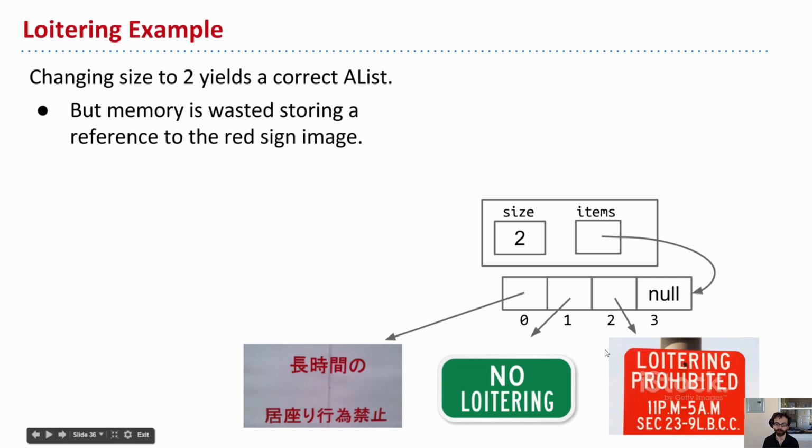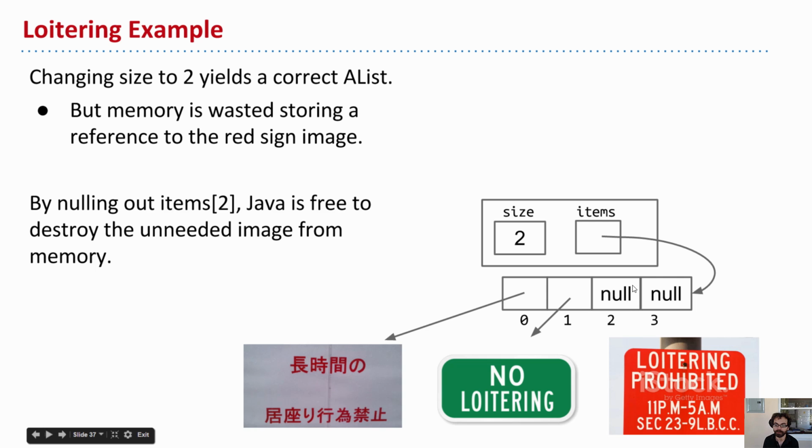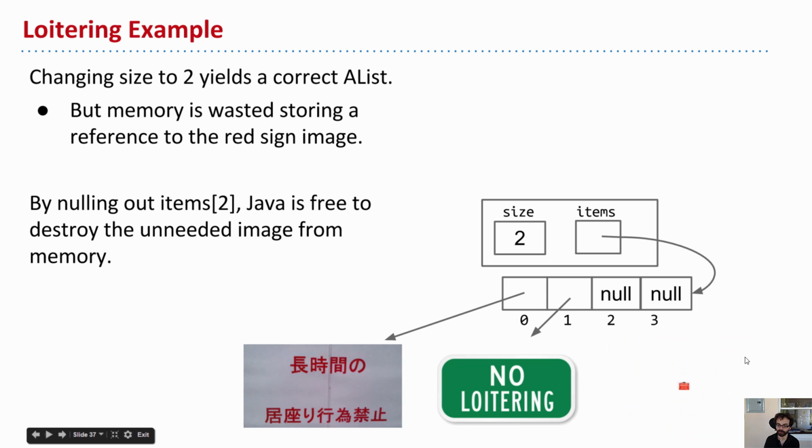So instead, when you delete, don't just decrement size, but also null out the reference, that is, set this address to null. In so doing, Java is free to say, nobody's using this anymore, there are no arrows pointing at it, so I'm free to destroy it, and there's no loitering sign anymore. That's everything you need to know for project 1. So get cracking.